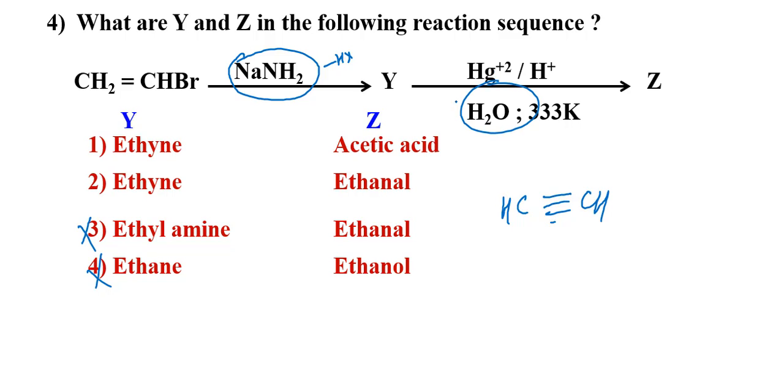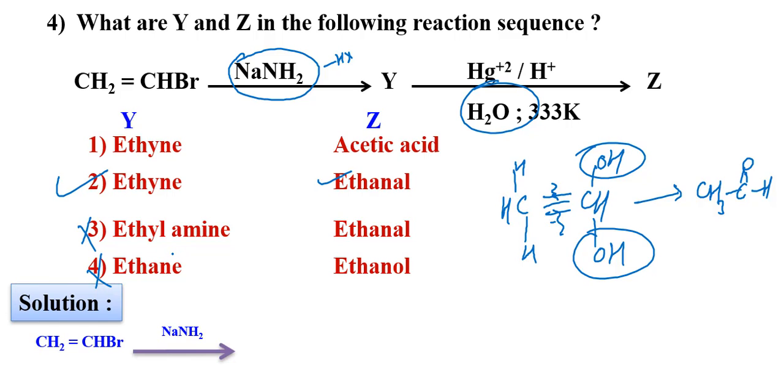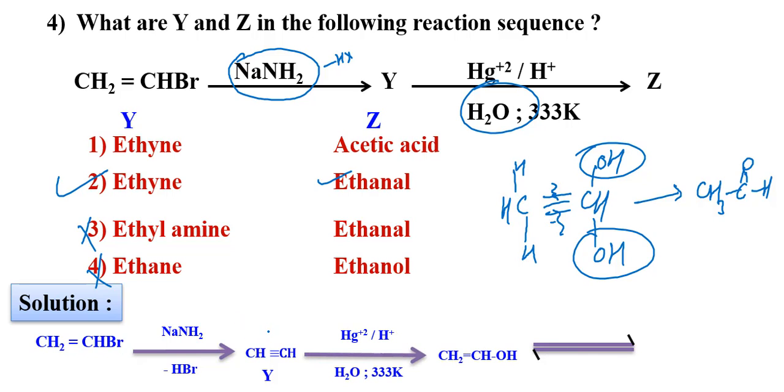Then hydrolysis. 1 pi bond, 1 hydrogen and OH. Next, 1 more pi bond breaking, 1 hydrogen and 1 OH. 2 hydroxy groups on same carbon are unstable, releasing 1 water molecule. Therefore CH3 C double bond O is the answer, so acetaldehyde. So second one is the correct option. You can see the mechanism here.